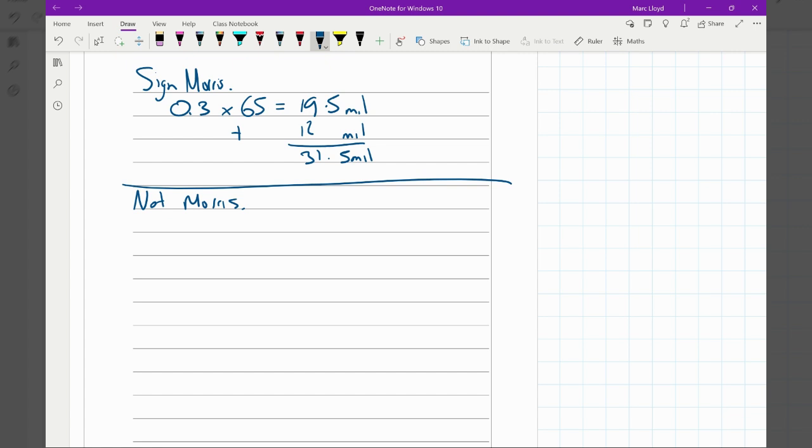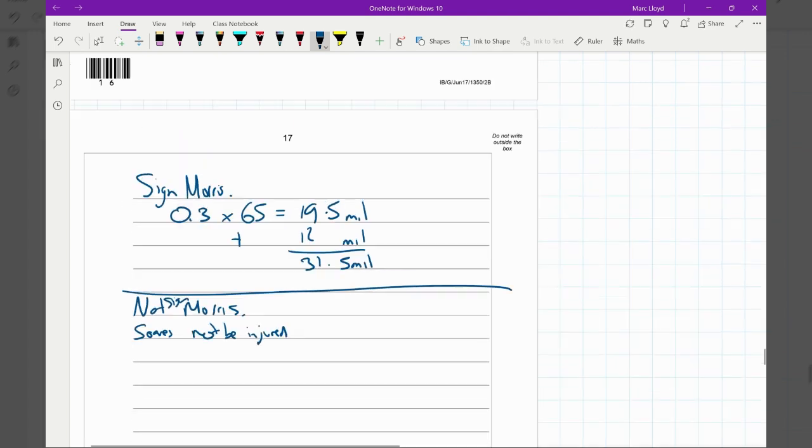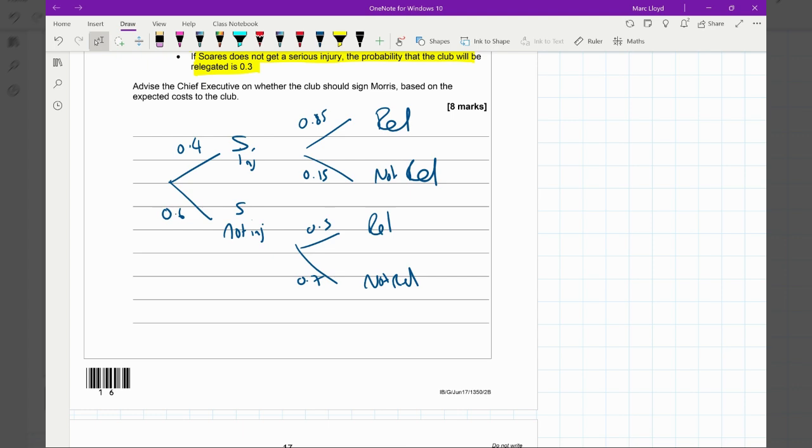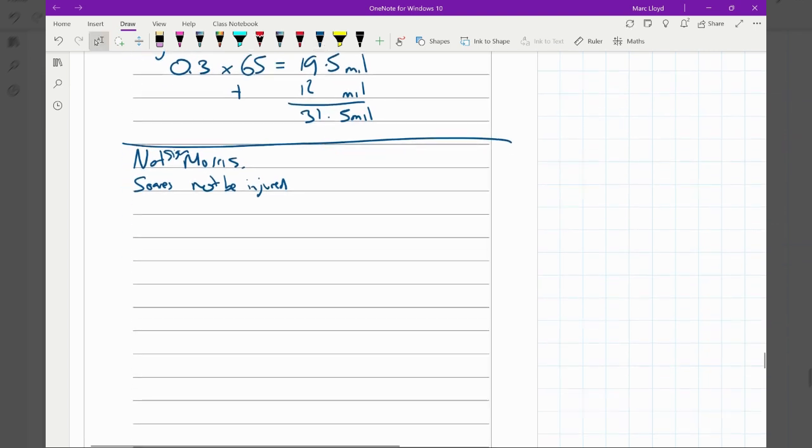So this is not sign Morris. And then the first one is for Suarez to not be injured. So the probability of him not being injured is 0.6. And then the relegation is therefore 0.3. So we do 0.6 times 0.3 times the 65 million. And that gives us 11.7 million.